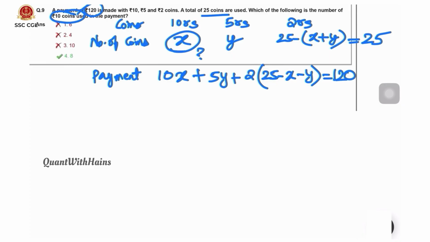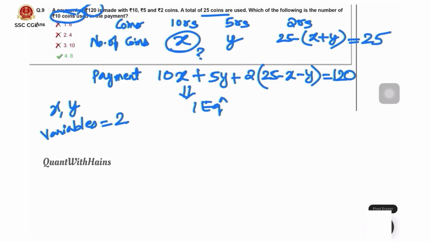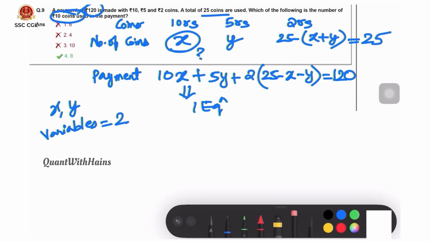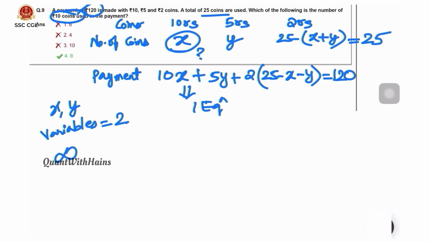Here we need to observe that we have x and y as 2 variables, but we got only one equation, which we cannot solve. So we get infinite solutions. So to solve this problem, we have to check options. That is trial and error method.